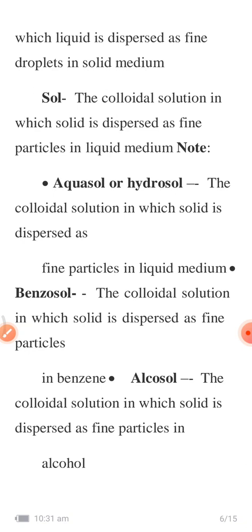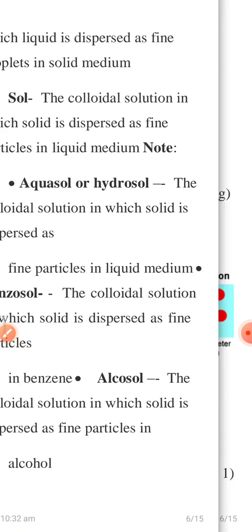So solid will be dispersed as a fine particle in the liquid medium. Benzosol is nothing but a colloidal solution in which solid is dispersed as a fine particle in benzene. Alcosol is nothing but the colloidal system in which solid is dispersed as a fine particle in alcohol. So alcosol, benzosol, and aquasol or hydrosol. Aquasol or hydrosol is nothing but water. In benzosol the dispersion medium will be benzene. In alcosol the dispersion medium will be alcohol.